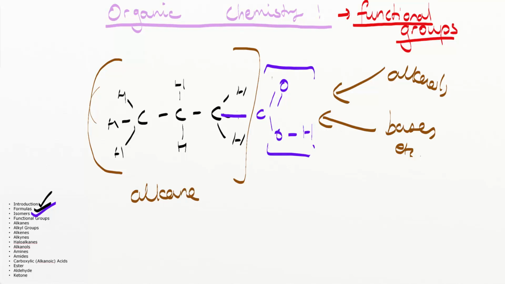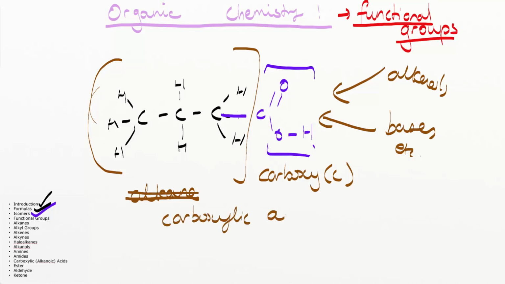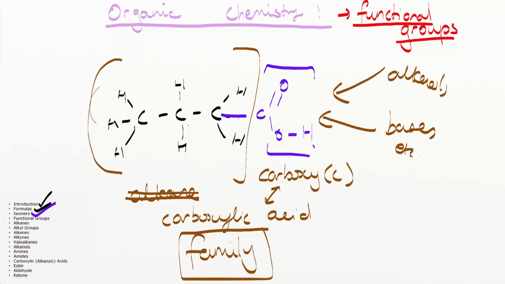But once I added a particular functional group, in this case known as a carboxy, and you probably would have seen this in year 11, once we've added this carboxy group, the chemical can no longer identify itself as an alkane. Because it has a carboxy group, it is now going to be called a carboxylic acid. So the point isn't to tell you about carboxy groups and carboxylic acids here, even though that's important. The point is that the identity, or the chemical family to which the chemical belongs, is determined by what functional group is present.